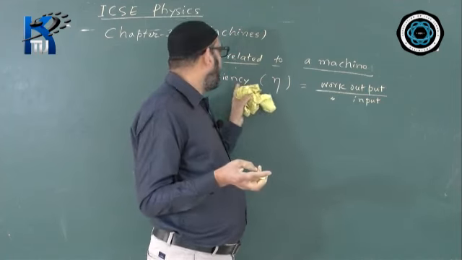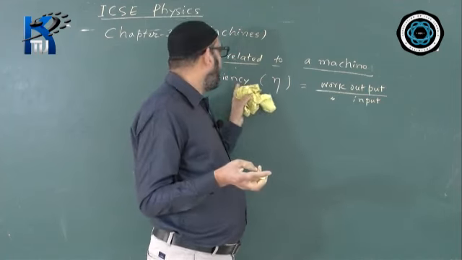What is an ideal machine? An ideal machine is a machine whose efficiency is 100%, or whose efficiency is equal to 1. 1 converted into percentage, 1 into 100, means 100%. Ideal machine is the machine whose efficiency eta will be either 1 or 100%.